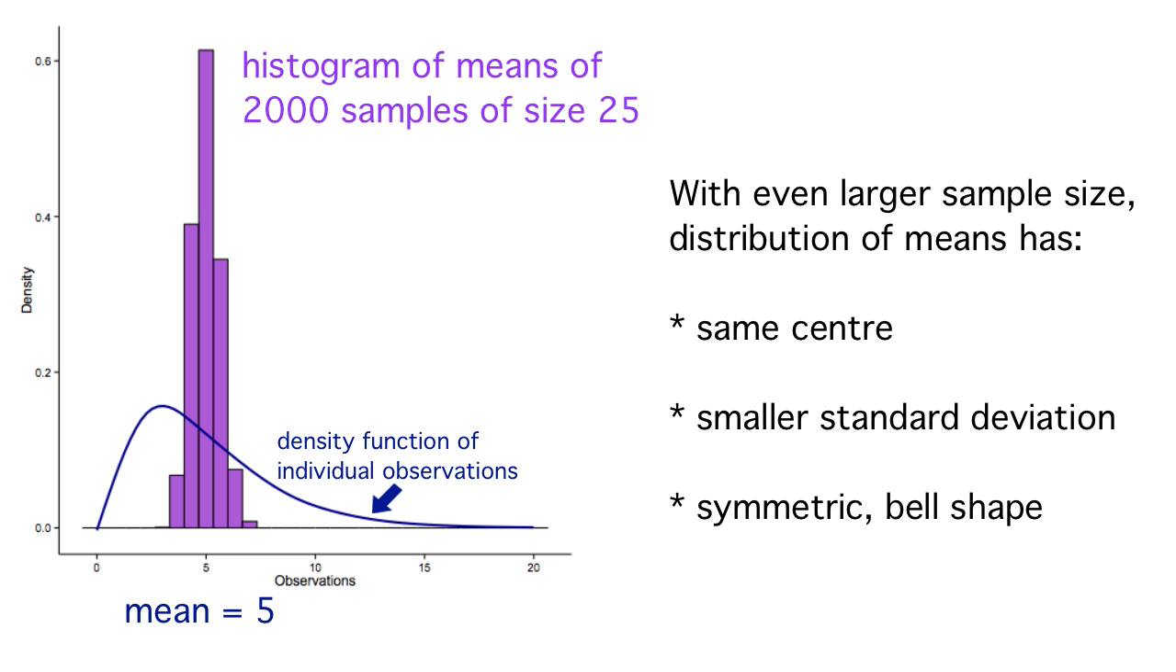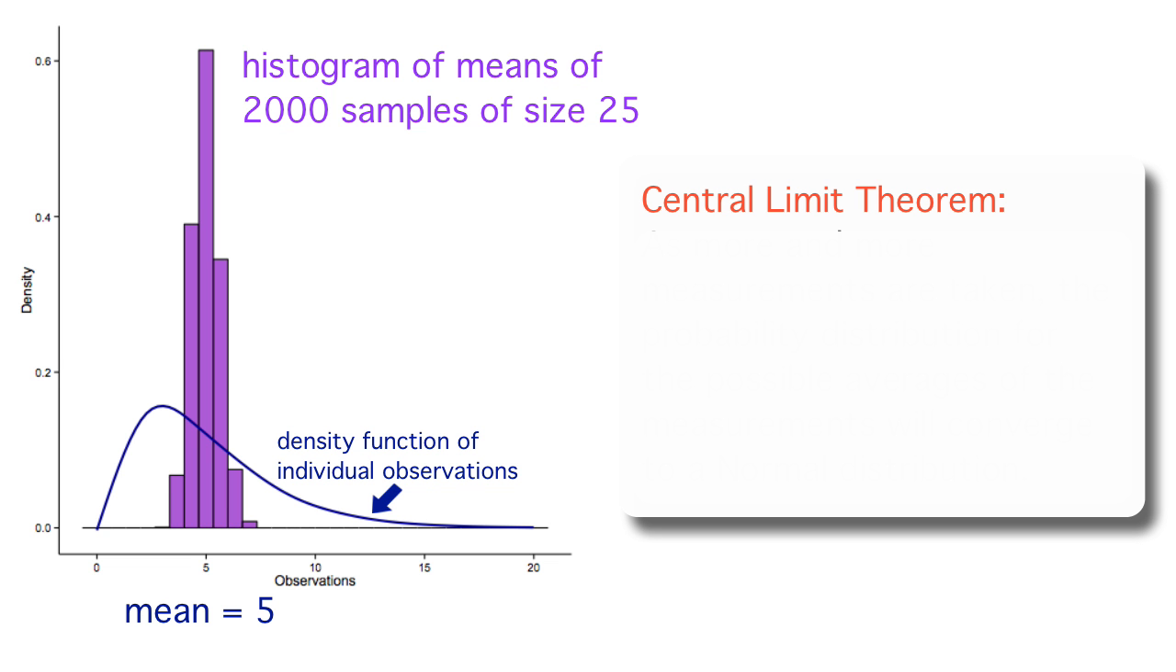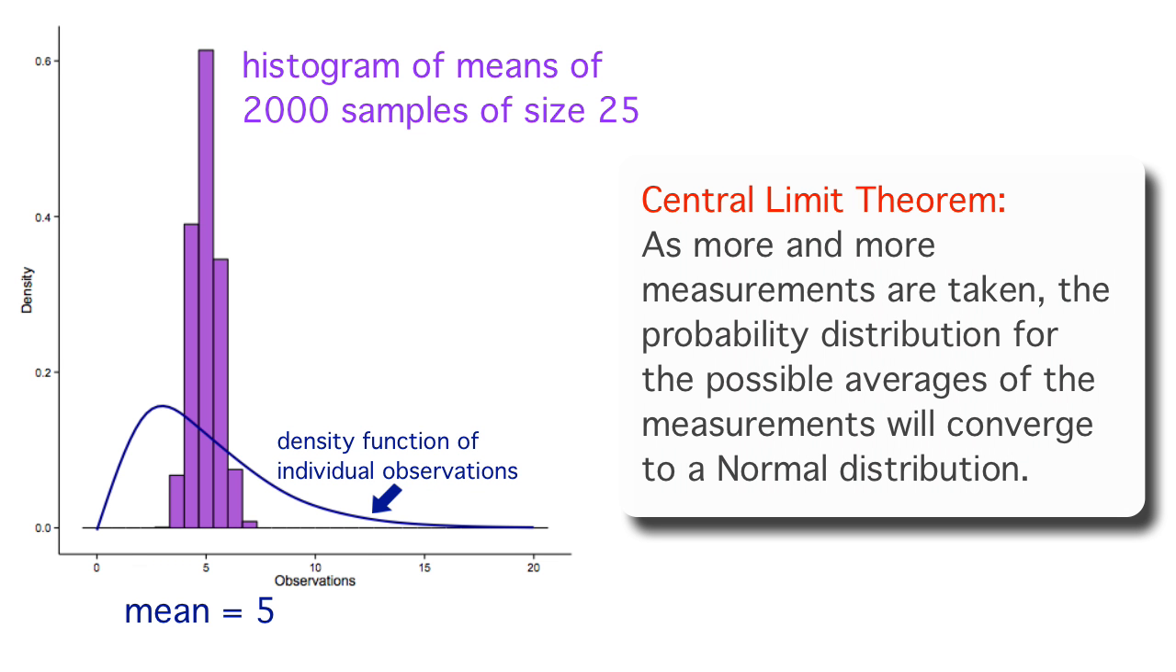What we're observing is a result called the central limit theorem, and it's a central result of statistical theory. The central limit theorem tells us that regardless of the probability distribution of individual observations, averages of the observations have approximately a normal distribution. And the larger the sample size is, the closer the means are to a normal distribution.